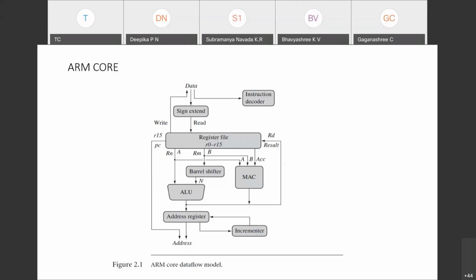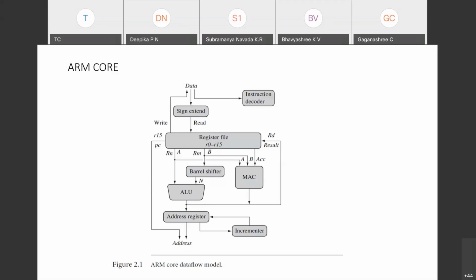An example: ADD R1, 05. R1 is the register, 05 is the direct data, and ADD is the instruction mnemonic. The instruction should be converted into a hexadecimal number or machine code by the instruction decoder. Whatever is converted is called the opcode.